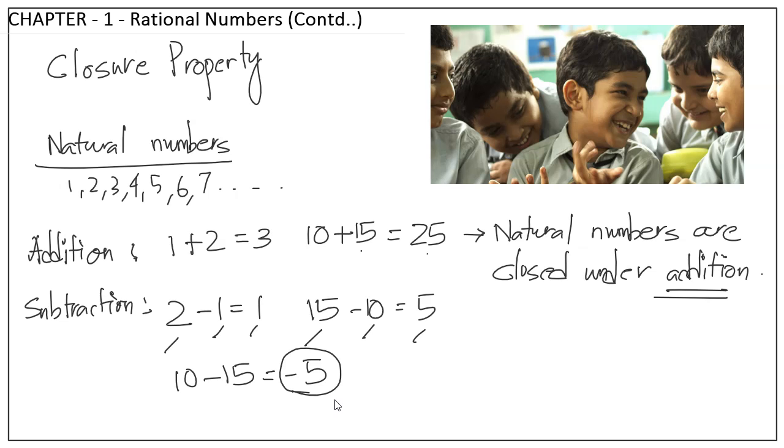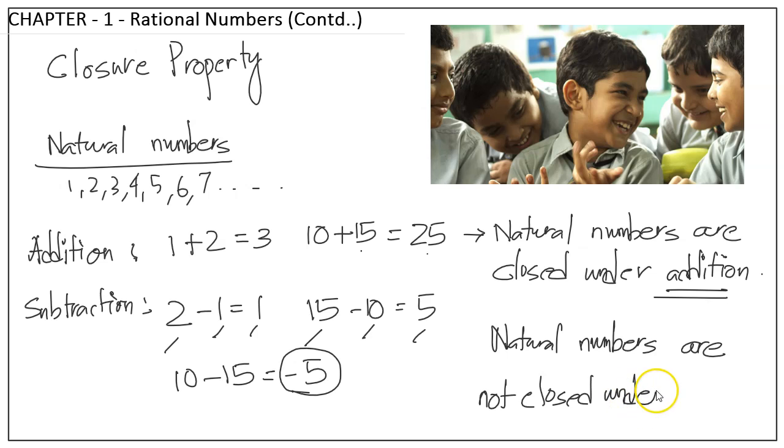Minus 5 is a negative number. Negative numbers don't come under natural numbers. They come under integers, fine, but not under natural numbers. So here we have to say again that natural numbers are not closed under subtraction. Got it? Why are natural numbers not closed under subtraction? Because there are cases where, when you subtract two natural numbers, it can become a number which is out of natural numbers, right?